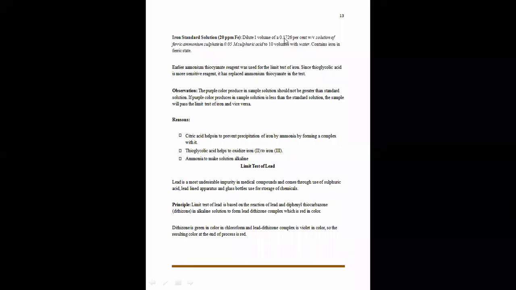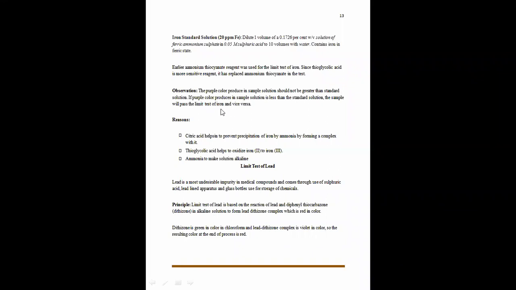So dilute 1 volume of this much amount of solution, that is ferric ammonium sulfate, in 0.05 ml of sulfuric acid. In this way, the standard solution is prepared. Now, what will be the observation? I already told you that if the color intensity produced in the test solution is less than that of the standard solution, then and only then does our test solution comply with the limit test of the Indian Pharmacopoeia.